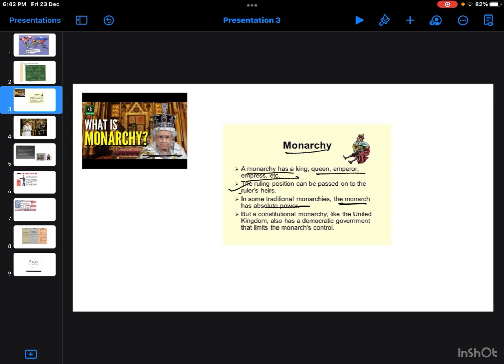It is nothing but a process of hereditary, and there were no elections. It was just like no freedom of speech, no equality, nothing. The one who used to win used to rule the entire territory or entire kingdom. Like you have seen in the medieval history, the Delhi Sultanate, the Slave dynasty, the Khilji dynasty, Tughlaq dynasty, Sayyid dynasty and the Lodi dynasty. In the same way, in Mughals also you have seen Babur, Humayun, Shah Jahan, etc.